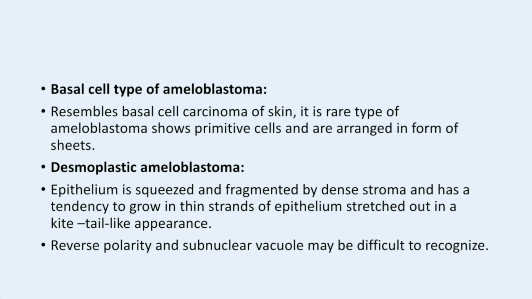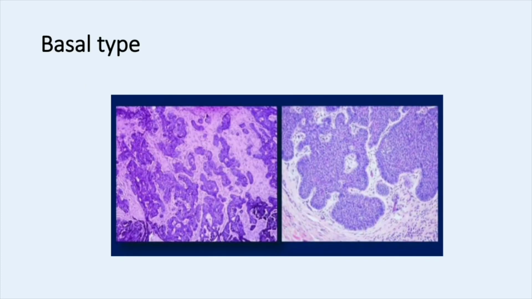And coming to desmoplastic ameloblastoma. In desmoplastic ameloblastoma, the connective tissue is pushed into the epithelium. Hence, the epithelium appears squeezed and fragmented by the connective tissue. And these appear in the form of thin strands of epithelium stretched out in a kite tail like appearance. In the desmoplastic type, we will see the reversal of polarity and subnuclear vacuole, but these may be difficult to recognize. These are present, but it is difficult to identify. These are the histological types of ameloblastoma.